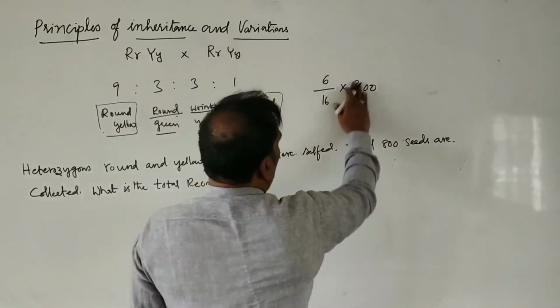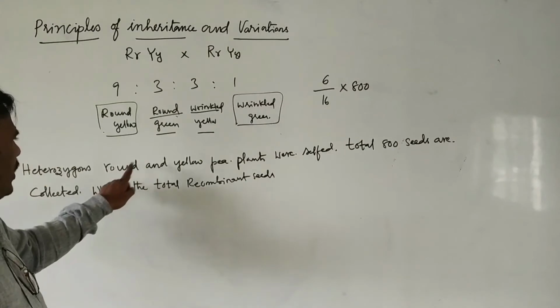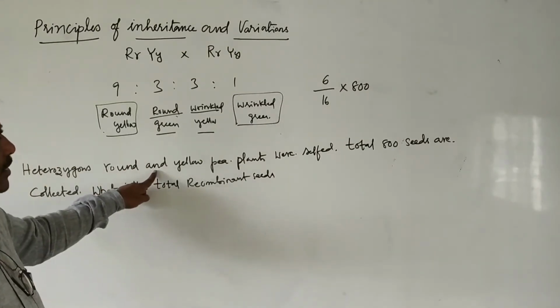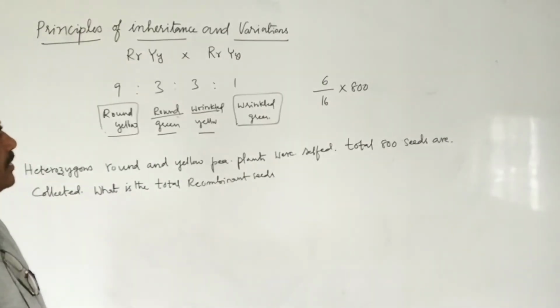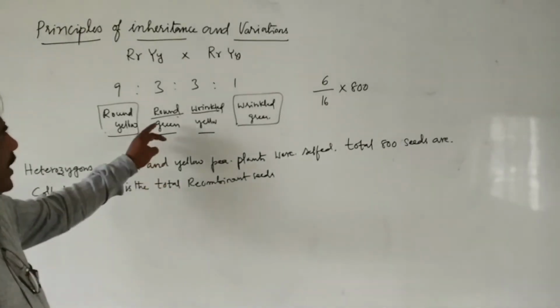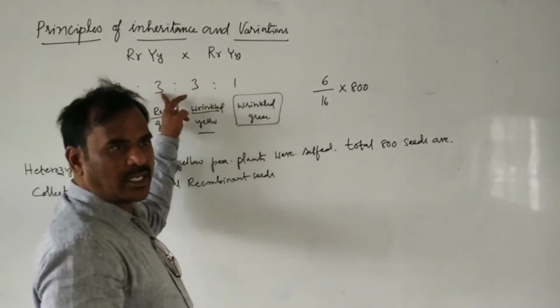How many total plants are formed in this cross? 800 seeds are formed. So out of 800 seeds, how many are recombinant? Out of 16, 6.